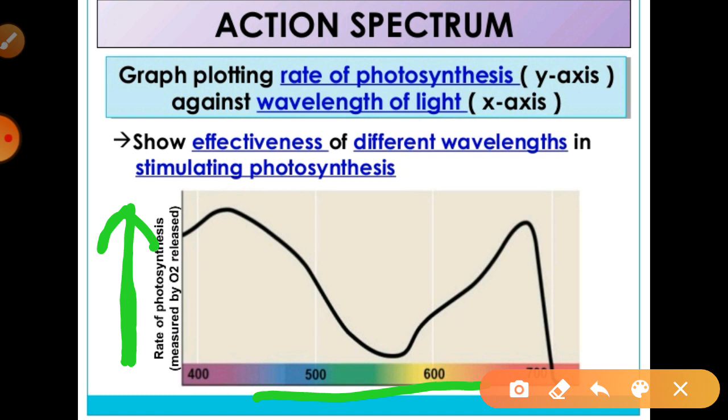Now, another graph given below can be explained to show the wavelength at which maximum photosynthesis occurs, at the blue, violet and red wavelengths. You can see especially this region, the maximum rate of photosynthesis occurred there, right students?